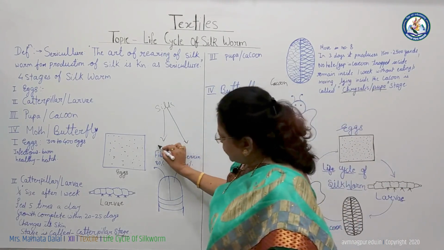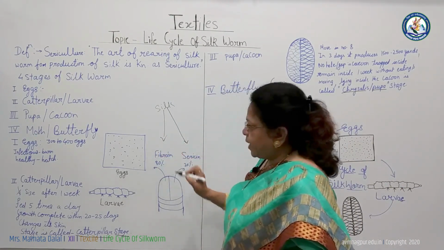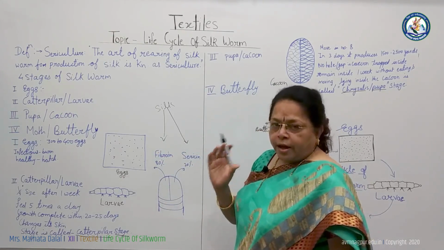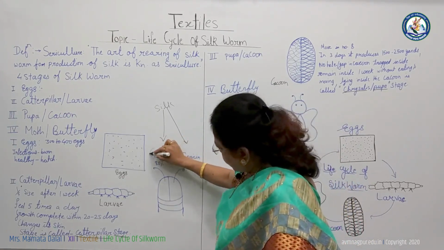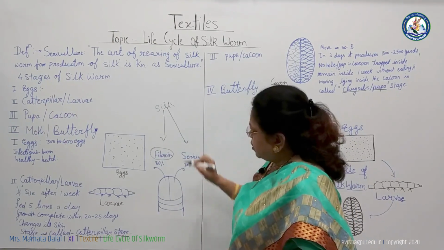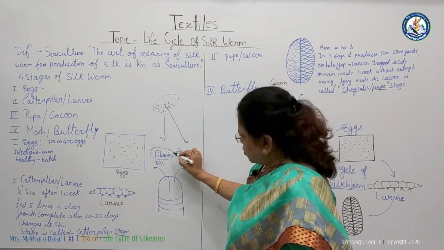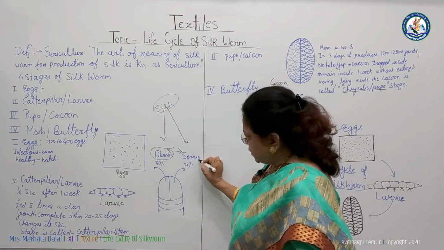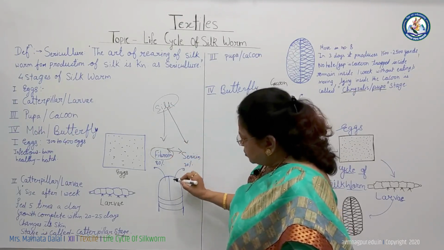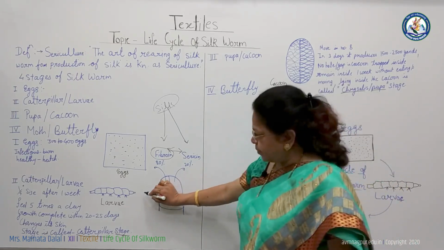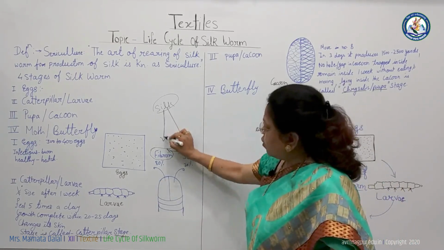After some time, the fibroin gets coagulated or solidified due to air. So fibroin is the main constituent of silk yarn. When the secretion comes out through the glands of the caterpillar, the yarn is formed.